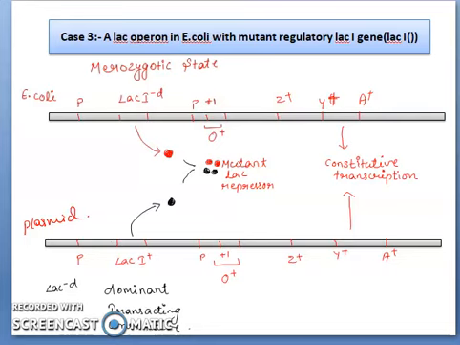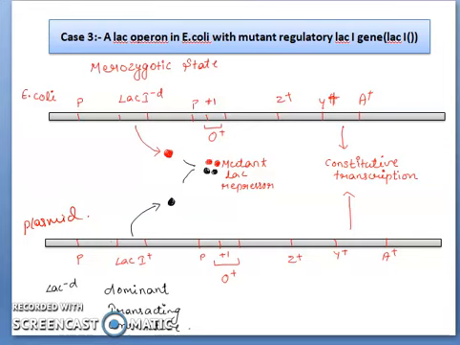This type of transcription is known as constitutive transcription. When the lac repressor has a dominant negative mutation, it will form dominant, trans-acting and constitutive type of transcription.